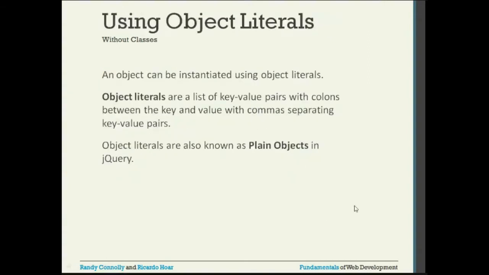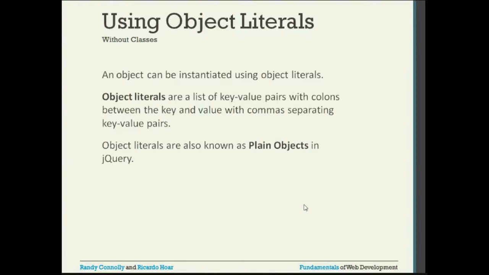An object can be instantiated using object literals. There is something called object literals, using which we can instantiate the objects. Those object literals are also called plain objects in case of jQuery. Object literals are a list of key value pairs with colons between the key and value, with commas separating the key value pairs.